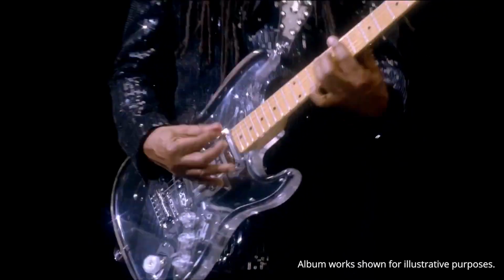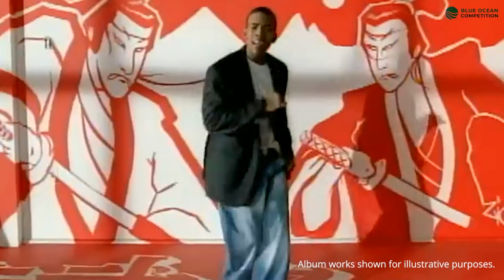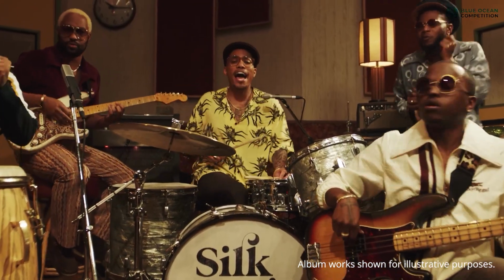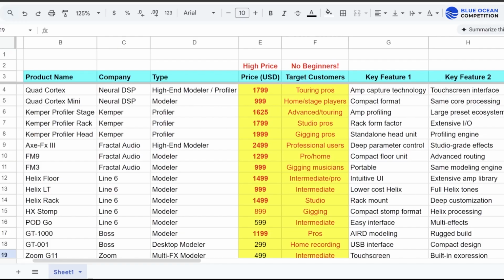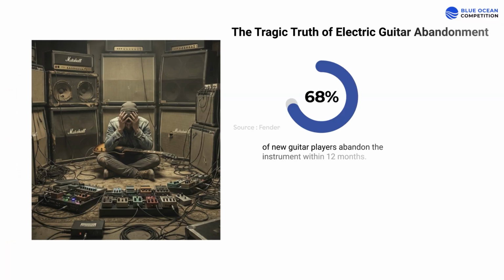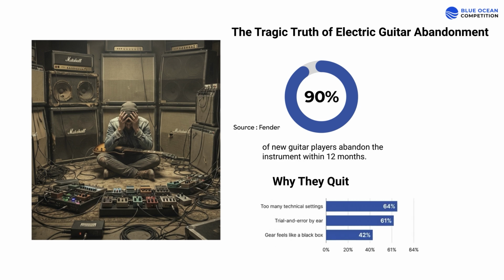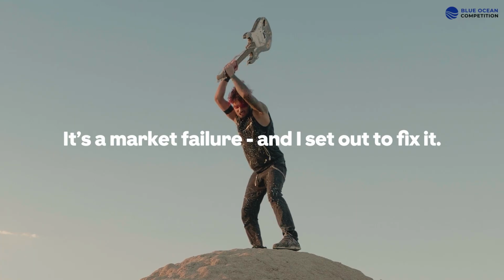The electric guitar defines modern music. It's heard everywhere. Rock, rap, R&B, jazz, you name it. But behind its popularity lies massive barriers. Millions of players are blocked by endless jargon and costly gear that kills the creative flow. The result? According to Fender, 90% quit in their first year, millions of lost musicians, and billions in lost value. It's a market failure, and I set out to fix it.